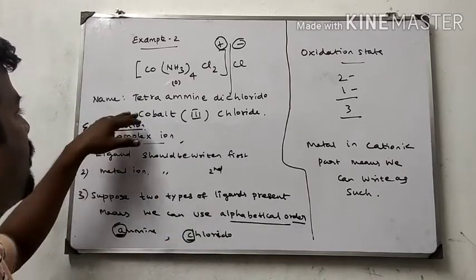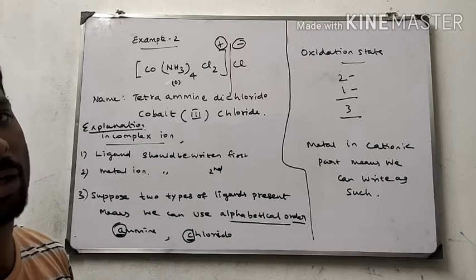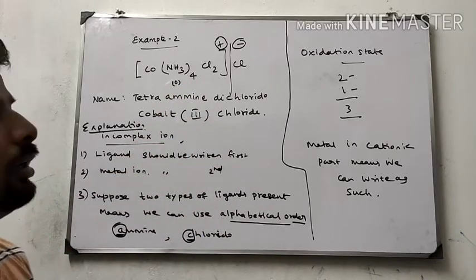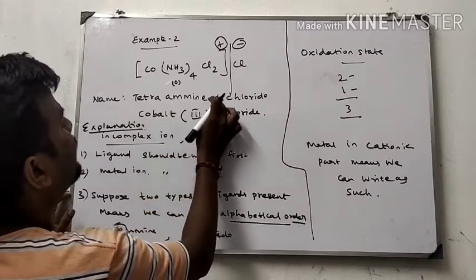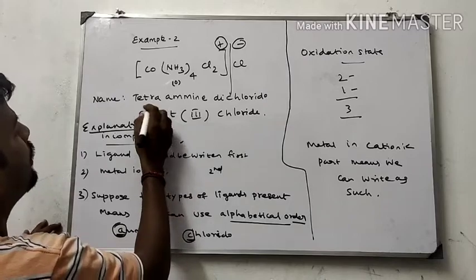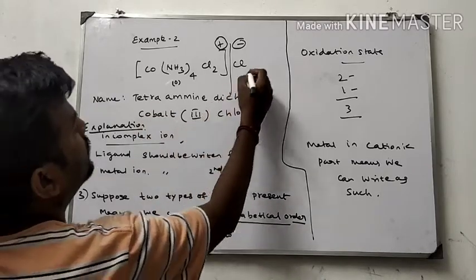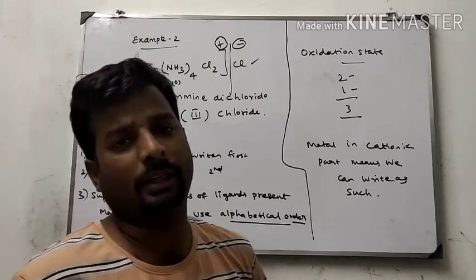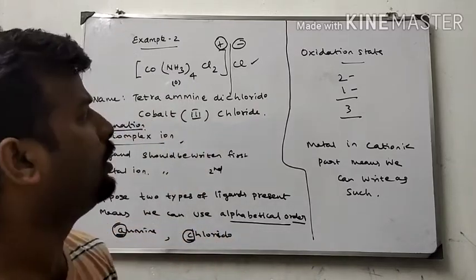The numbers tetra, penta and so on do not come into alphabetical order. Only the name of the ligand comes into alphabetical order. Tetraammine dichlorido, two chlorines, is the dichlorido, cobalt(III) chloride. Whenever an ion is present as the counter ion, it should be written as it is, with no change.